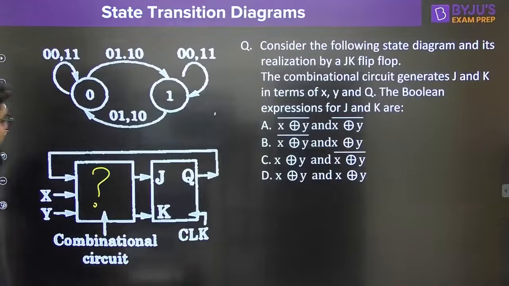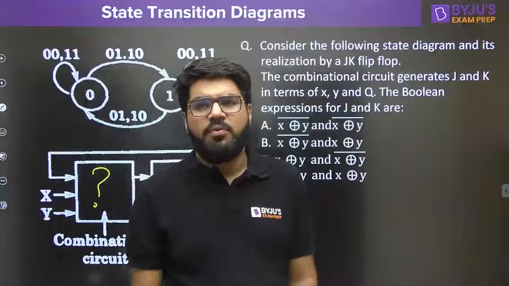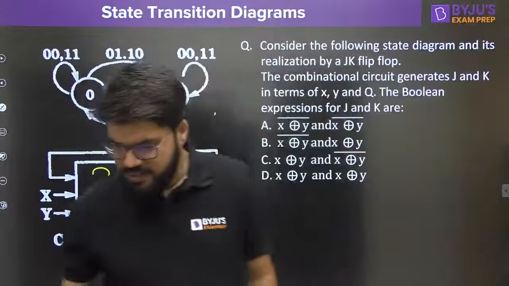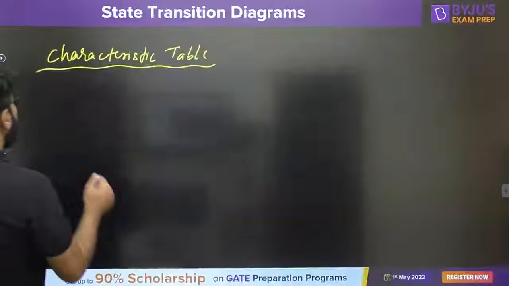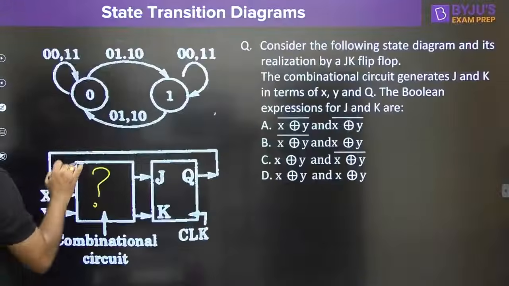Yes guys, so let's check it up. What is inside the combinational circuit? What is the characteristic table?